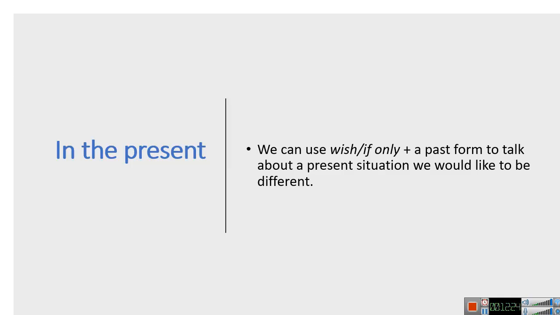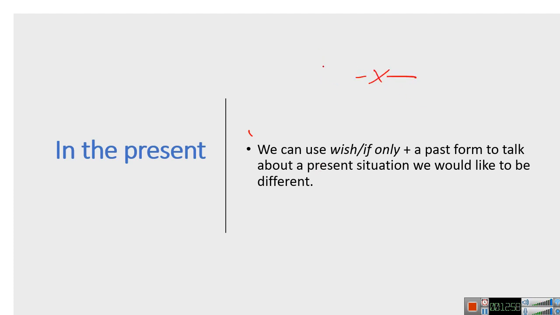Okay, so let's talk about the present and how we can use either of those for a present sentence. So we can use wish and if only plus a past form to talk about the present situation we would like to be different. So it seems like it cancels each other.